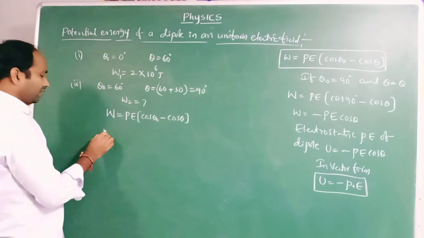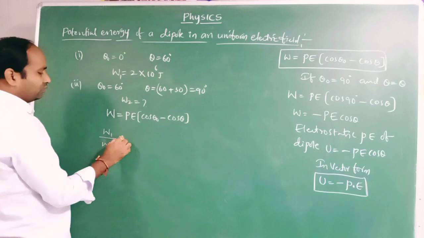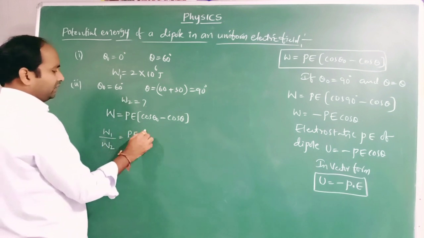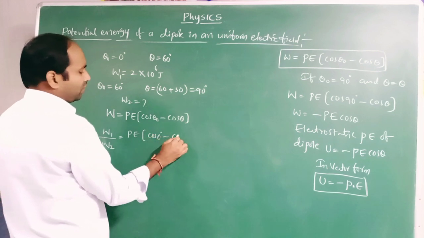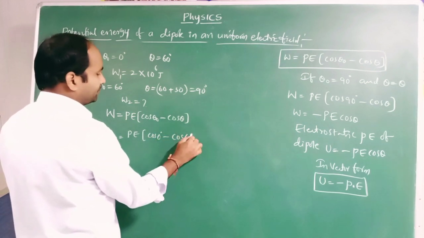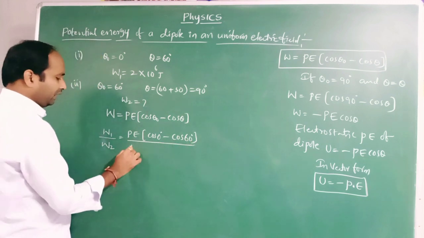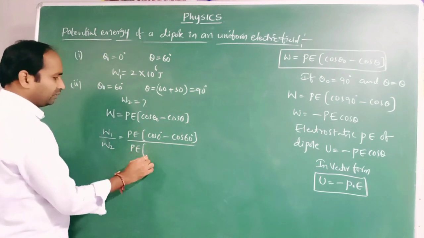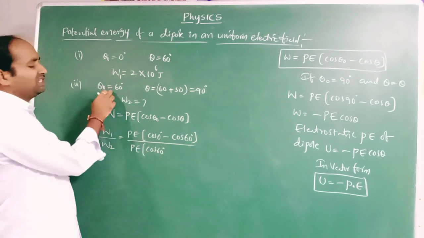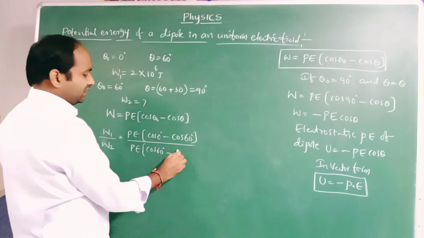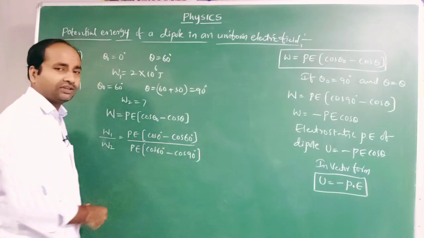Now write W1 by W2. W1 is PE times cos 0 minus cos 60, divided by W2, which is PE times cos 60 minus cos 90.